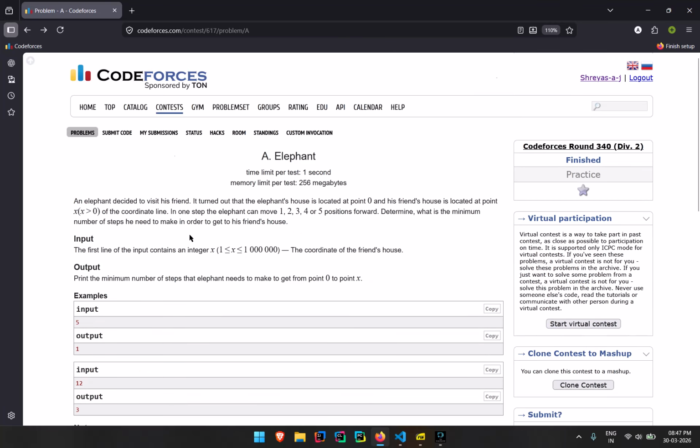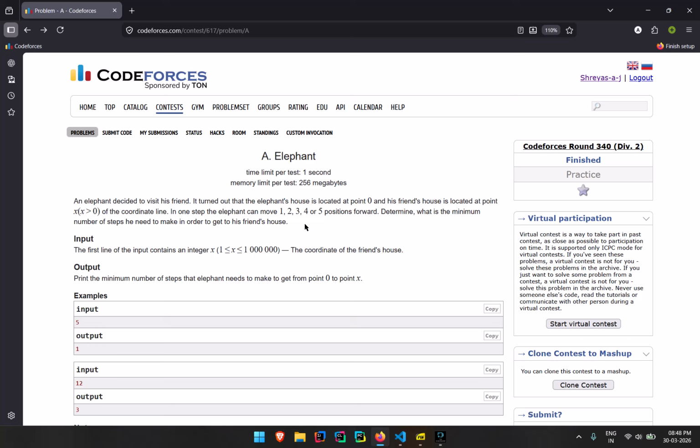Moving on to the next question, we have an elephant who wants to visit his friend. The elephant is located at point zero. It's based on coordinate geometry, if you know what coordinate geometry is. The elephant can take one, two, three, four, or at most five steps. What I need to return is the minimum number of steps the elephant will take from point zero to point X.